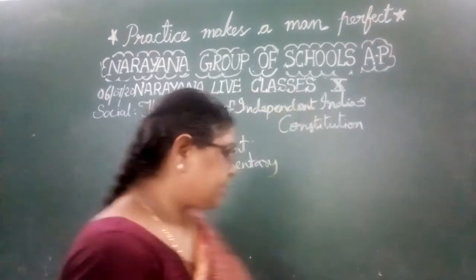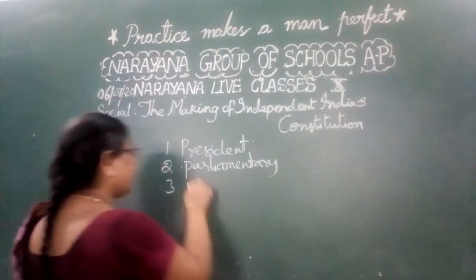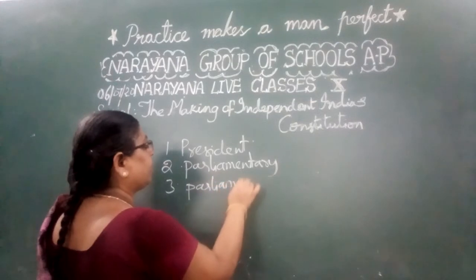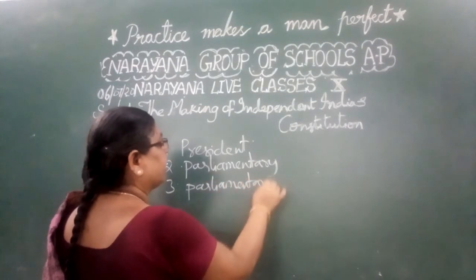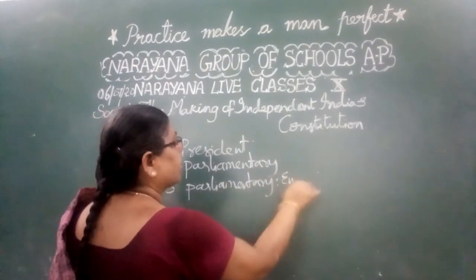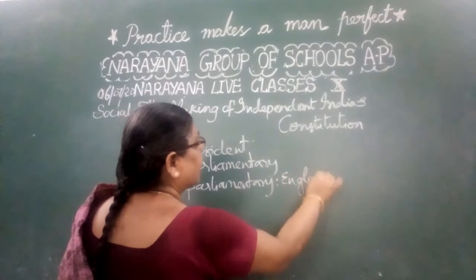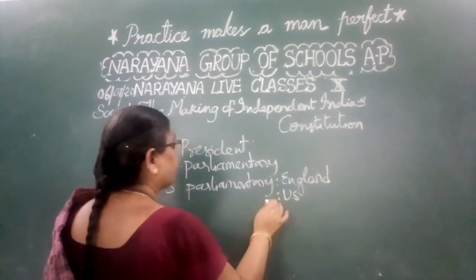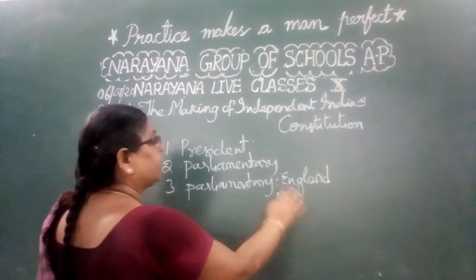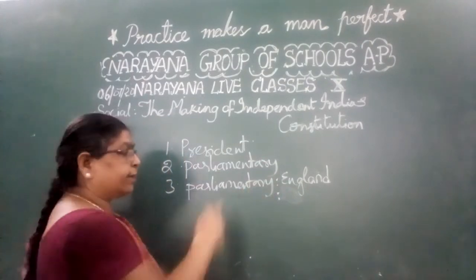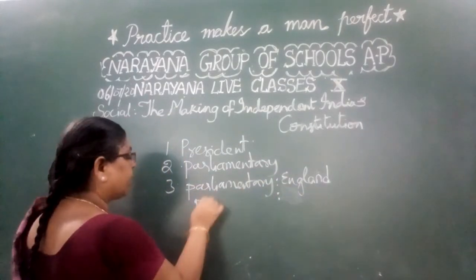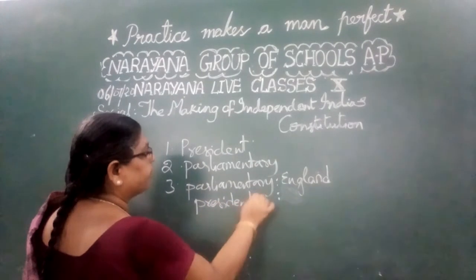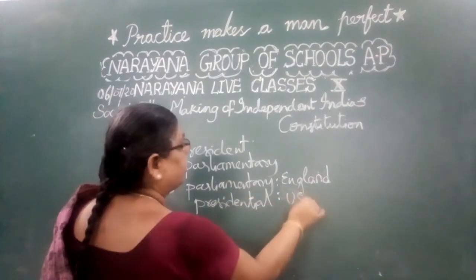So what is the mismatch that is given here? The mismatch is parliamentary form and England? Actually, what should be there? Either parliamentary form and England, that is correct, or we should have the presidential form and the USA.